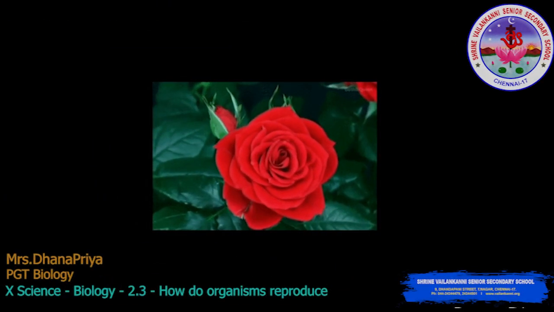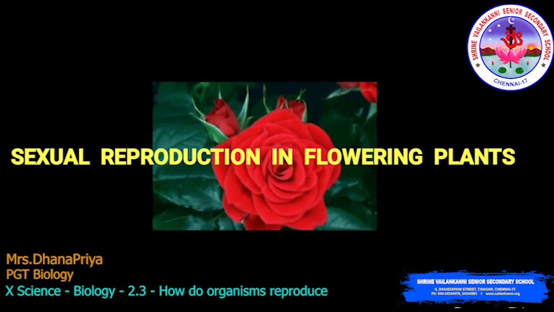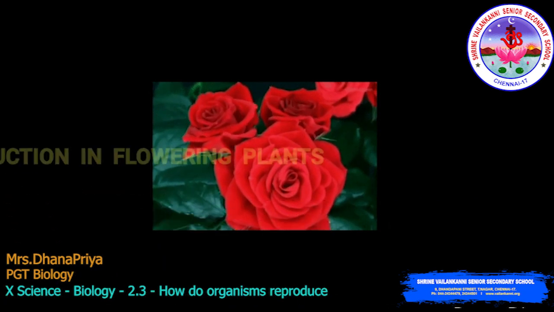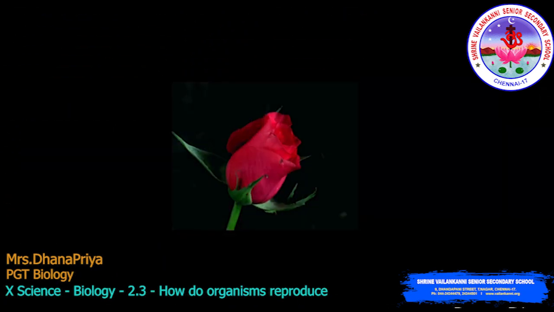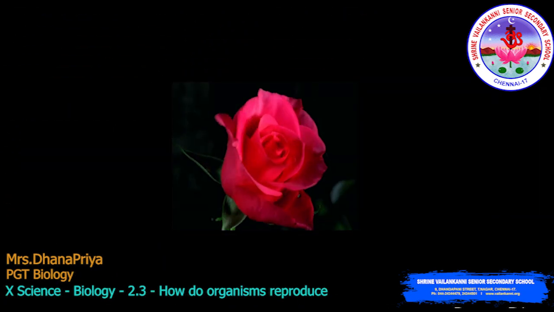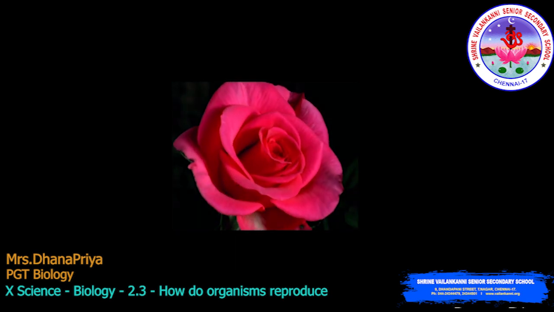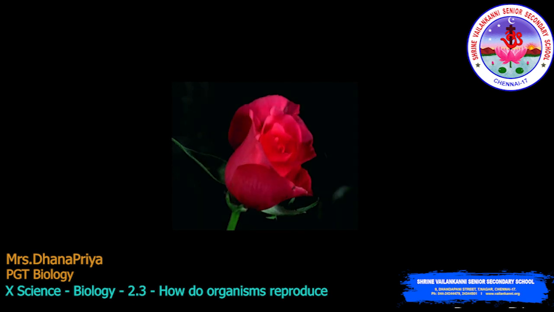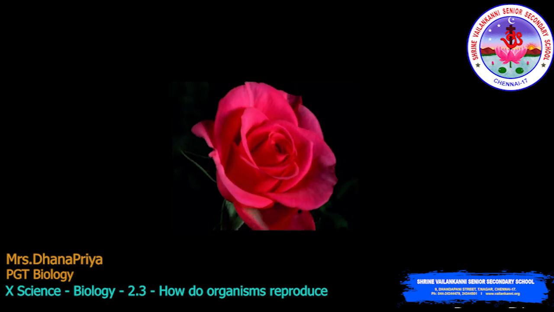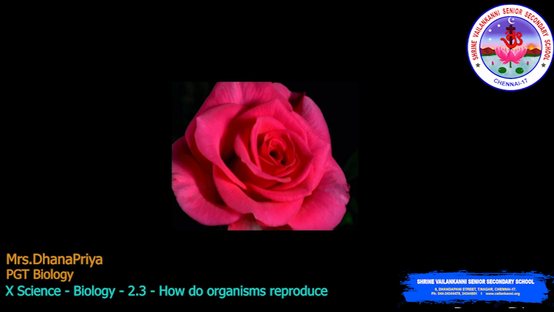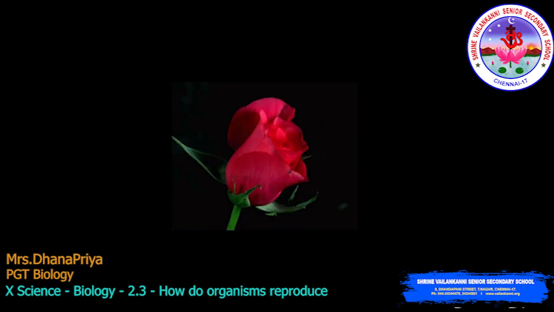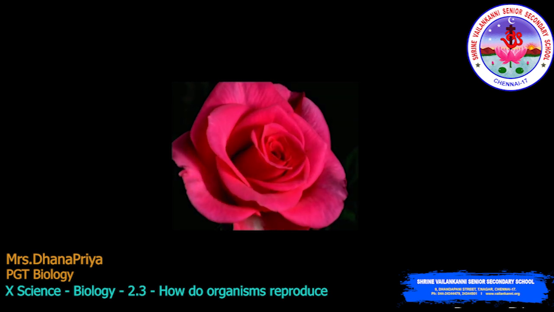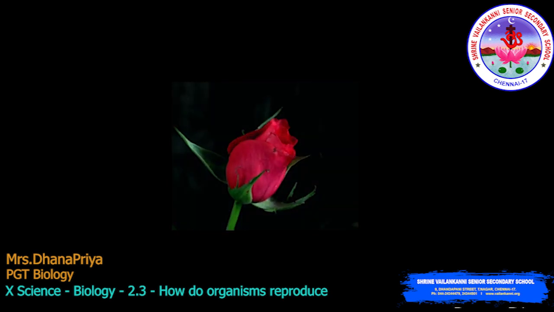Hello students, so in today's class we're going to discuss sexual reproduction in flowering plants. Sexual reproduction in flowering plants involves the production of male and female gametes. The transfer of the male gamete to the female ovule is a process called pollination. After pollination occurs, fertilization happens and the ovule grows into the seeds within a fruit. So let us discuss in brief.